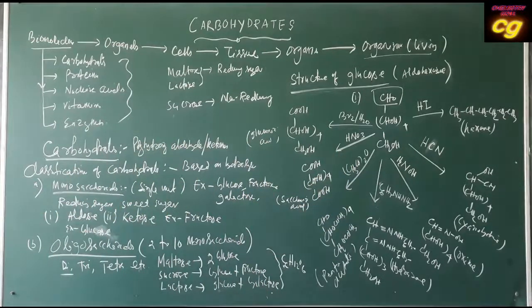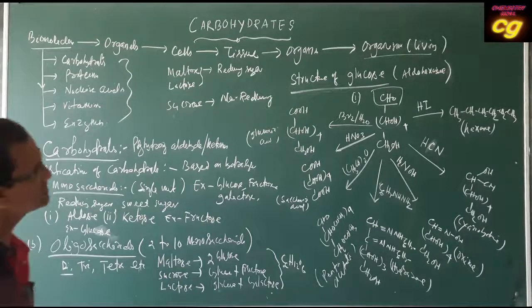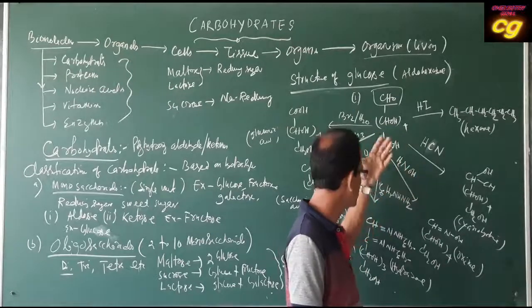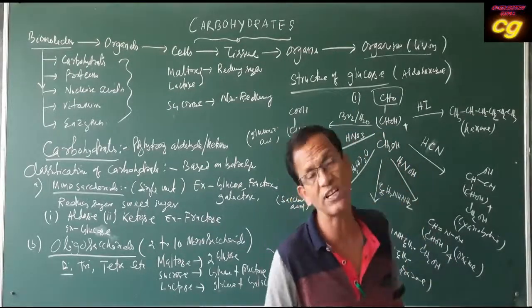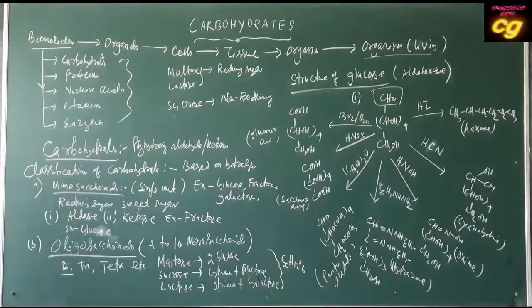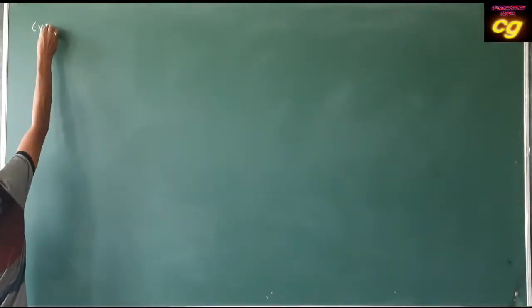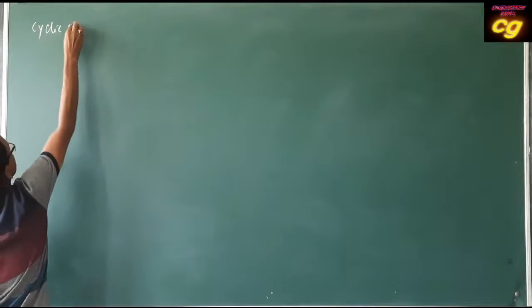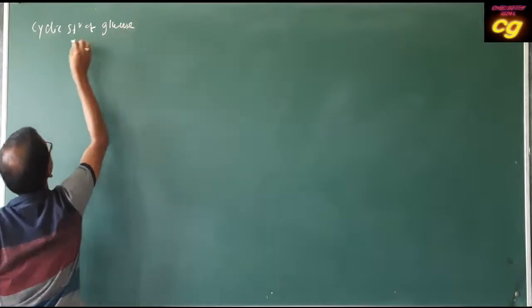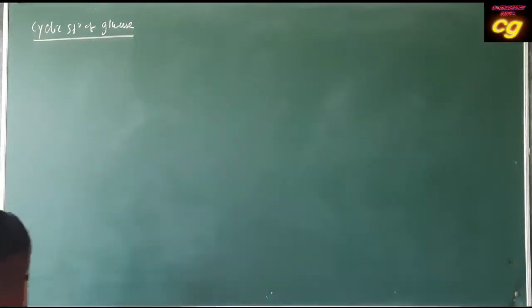Okay. Then we will now discuss how you can prove glucose exists in a ring structure. This is the open chain structure of glucose. Now we will discuss the ring structure, the closed ring structure of glucose. So you finish this one, then next we will discuss the cyclic structure of glucose.